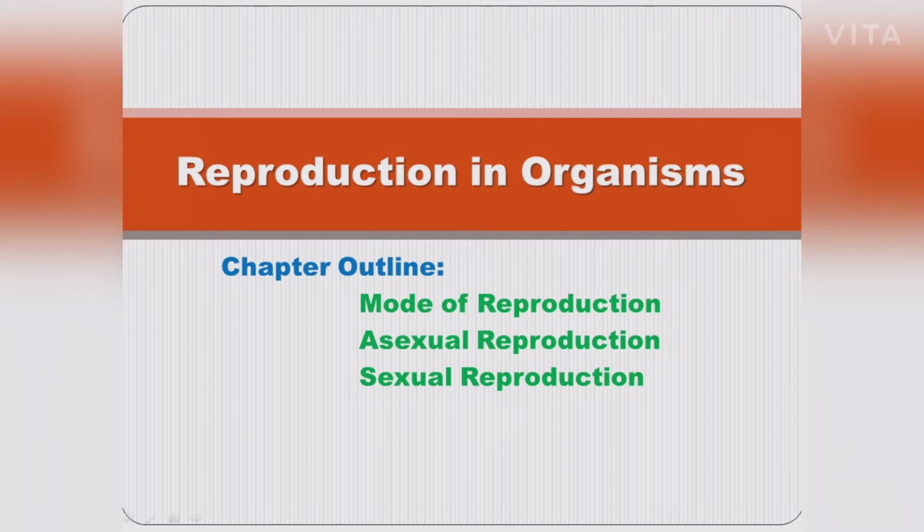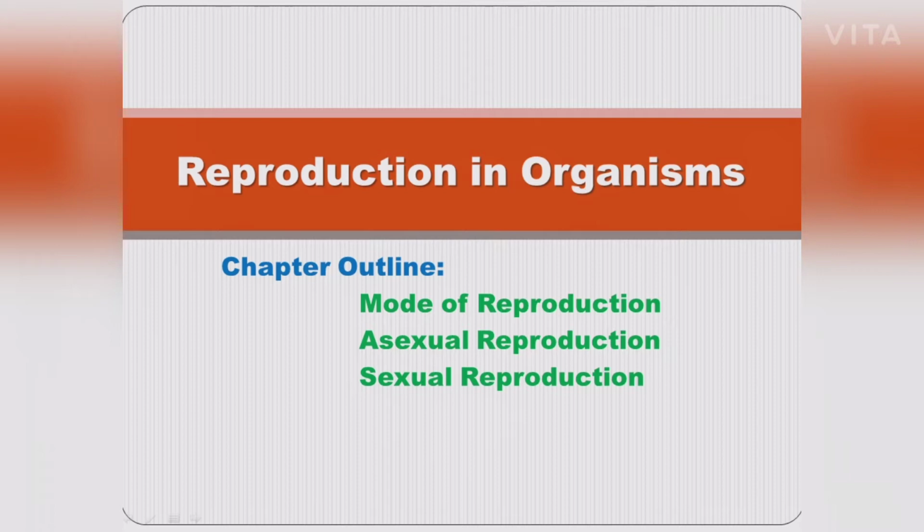In transverse binary fission, the plane of division runs along the transverse axis of the individual. Example, paramecium and planaria. In longitudinal binary fission, the nucleus and the cytoplasm divide in the longitudinal axis of the organism.